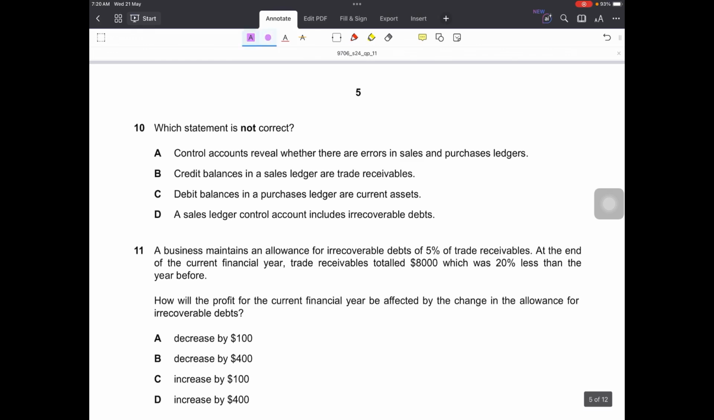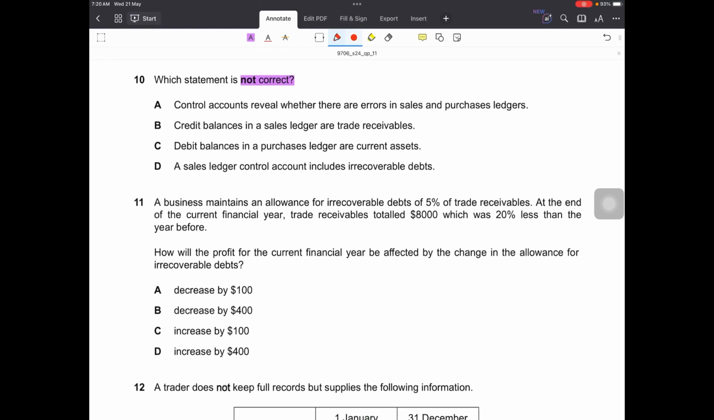Question number 10. Which statement is not correct? Right, so there will be only one incorrect answer and 3 will be correct. Let's start from option D. A sales ledger control account includes irrecoverable debts. Of course it does. On the credit side, we record irrecoverable debts because the entry to record irrecoverable debts is irrecoverable debts debit being an expense, and your debtor account is credited, so the SLCA is also credited, right?